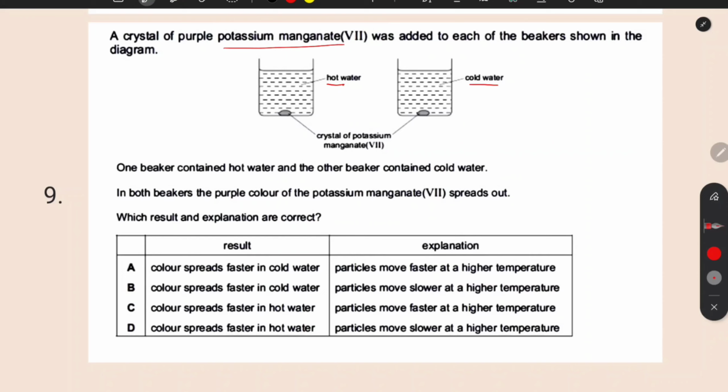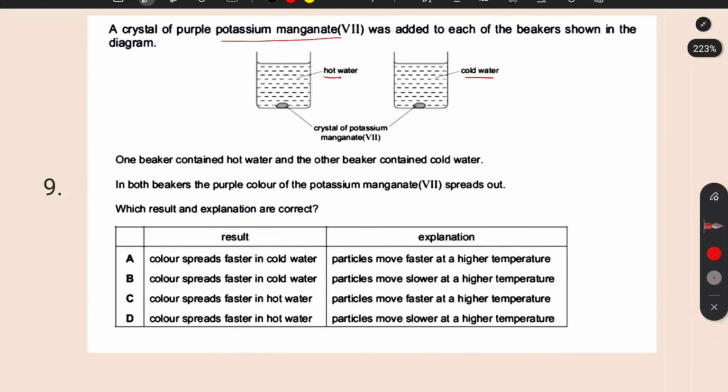We have learned that the rate of diffusion will increase if you increase temperature, or if the molecular mass of that substance is lower. There were two factors which can affect the rate of diffusion: temperature and molecular mass.